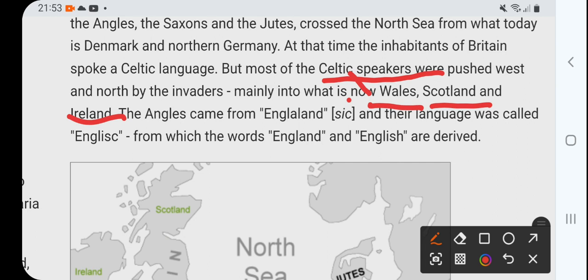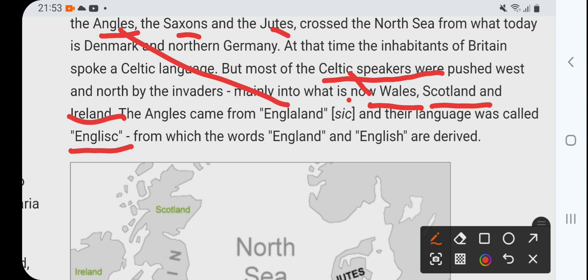Now, the Angles came from England. We have seen the Angles, Saxons and Jutes. So the Angles came from England, and their language was English.